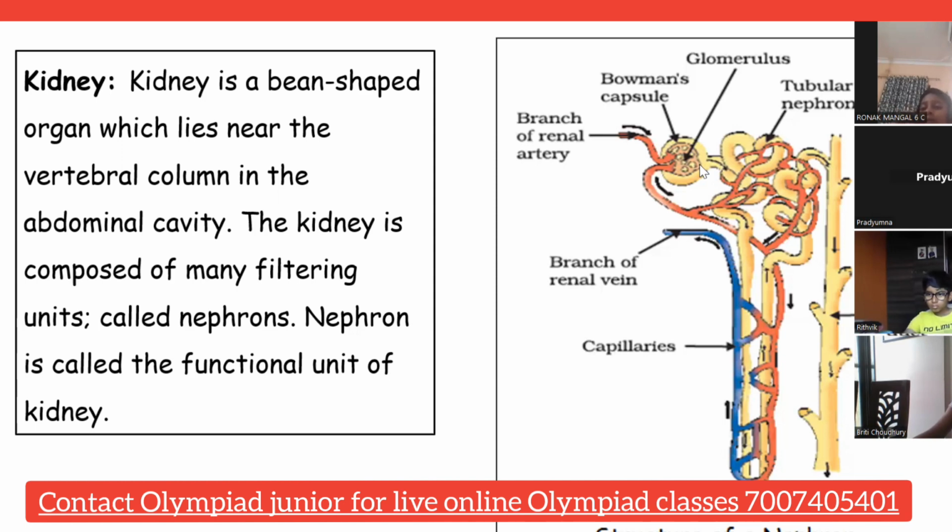Here you can see this is your kidney. The Bowman's capsule is there, and inside that there is a glomerulus. Here you can see the ducts, arteries and veins, where the filtering process is done. The blood is filtered and goes back to the heart, and whatever waste remains goes down to the urinary bladder and urethra. This structure is not required for you, but I brought it just to show you the nephron structure. Got it?